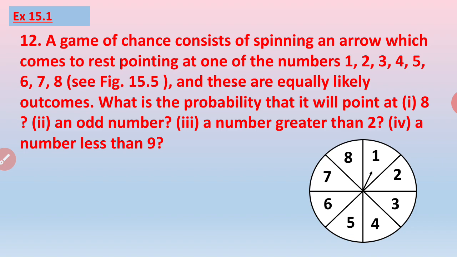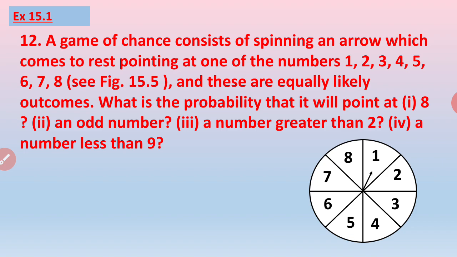Question number 12. A game of chance consists of spinning an arrow which comes to rest pointing at one of the numbers 1, 2, 3, 4, 5, 6, 7, 8. So there is a spinning game going on with an arrow and the numbers are from 1 to 8. And these are equally likely outcomes.